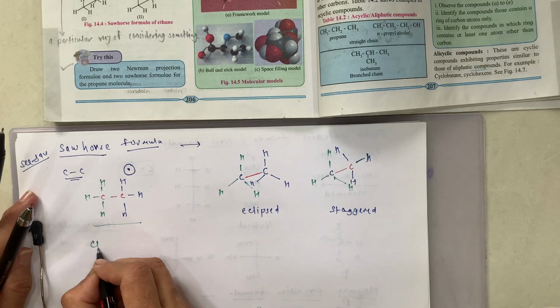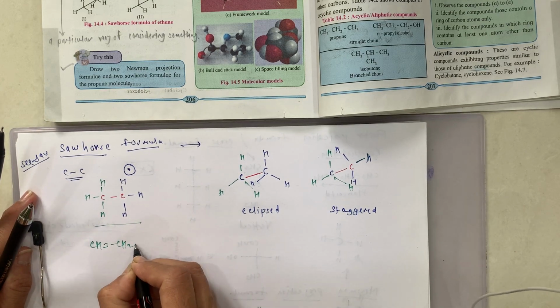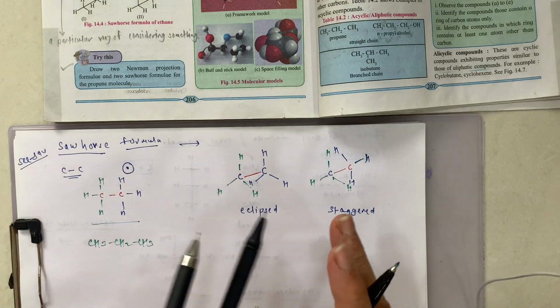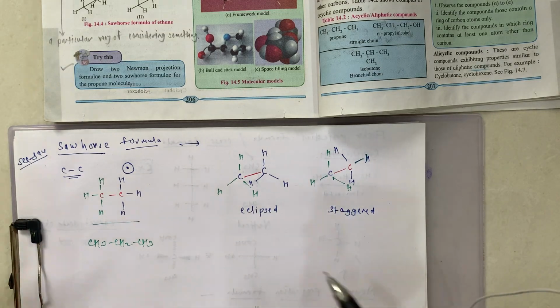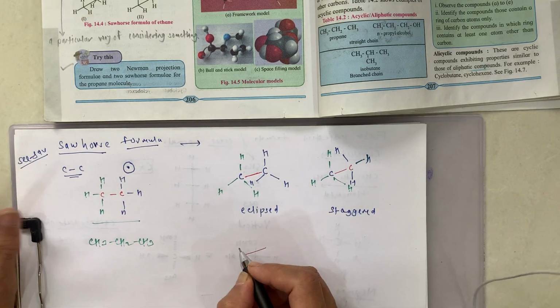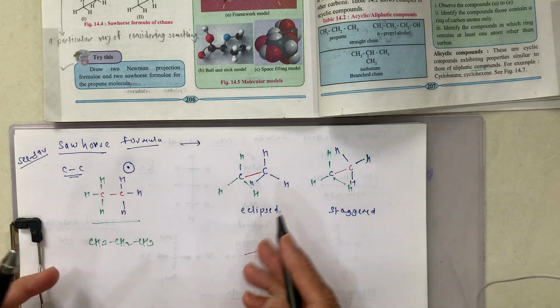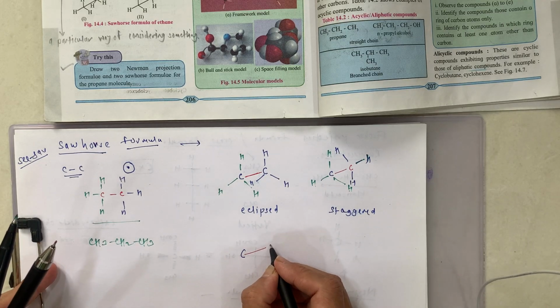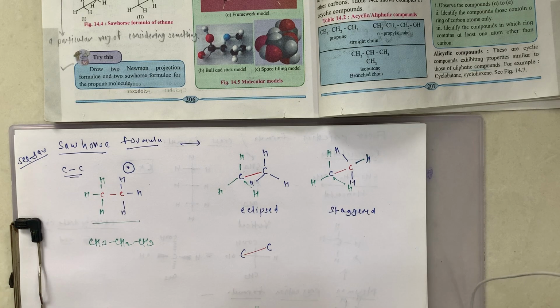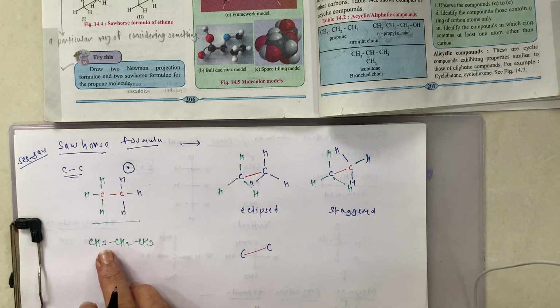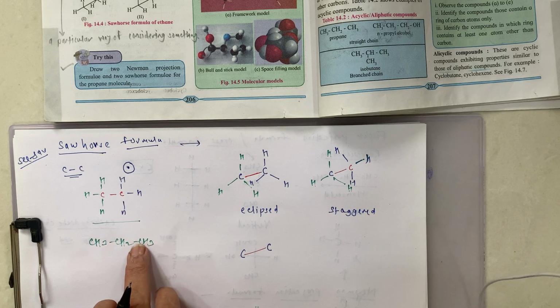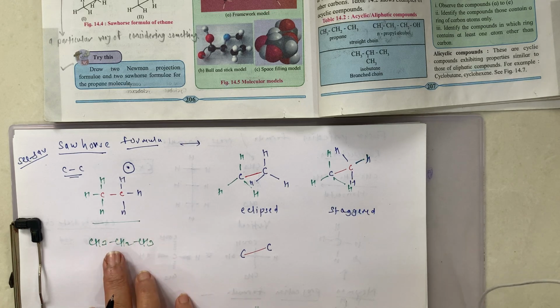If I want to show propane, what I will do? I will again show this C-C single bond. Now just like in the Newman projection formula, you can think about this C-C bond or you can think about this C-C bond, either or.